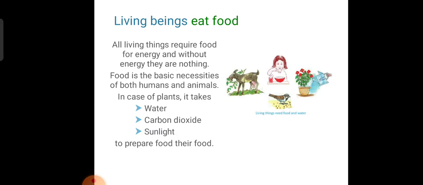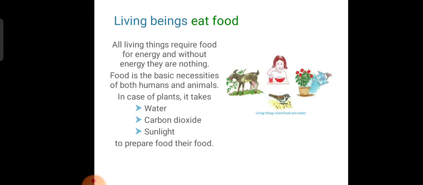For plants, water, carbon dioxide and sunlight are needed. For animals, it depends upon other animals. Yes or no? So plants prepare their own food. That is why green plants are called autotrophs.